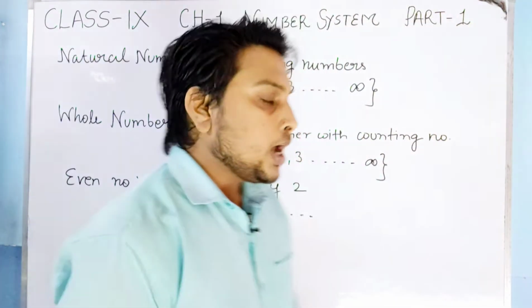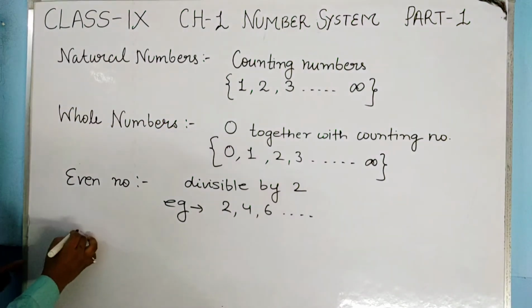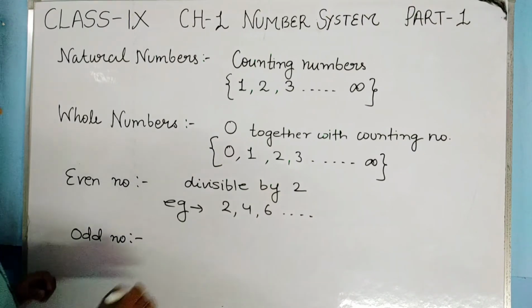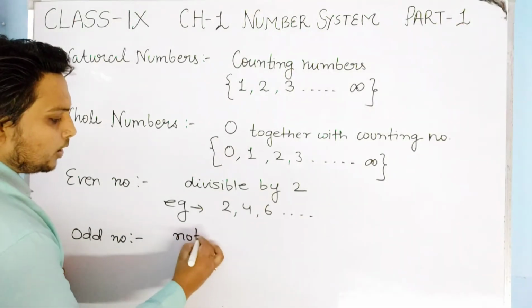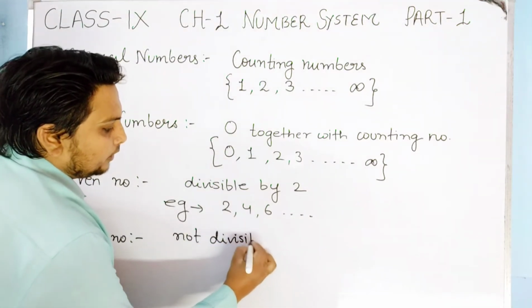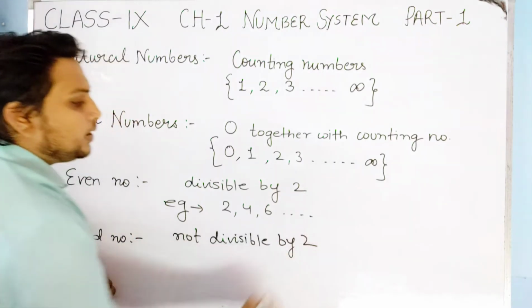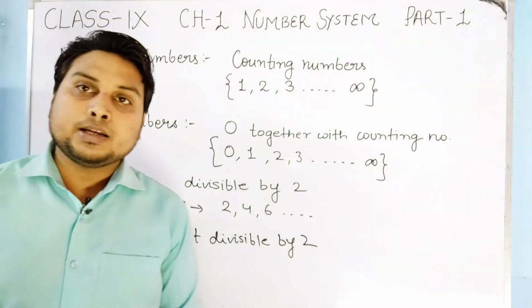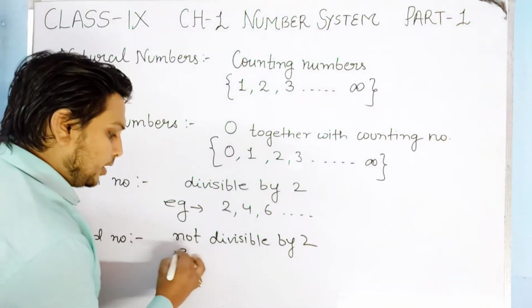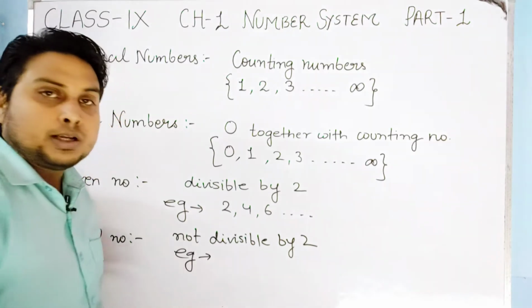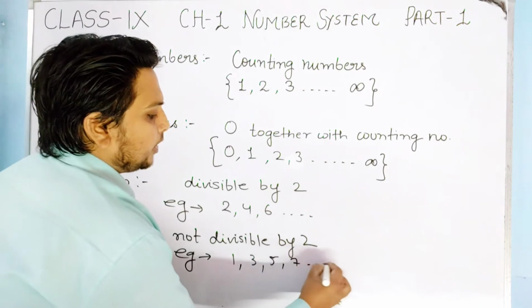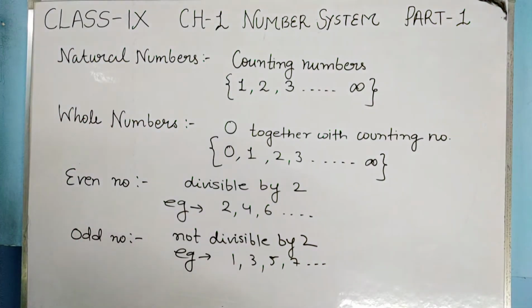After that we can see what odd numbers are. Odd numbers are the numbers which are not divisible by 2. It means whenever you divide any number by 2, and the remainder is 1, then that type of number is known as an odd number. For example, 1, 3, 5, 7 and so on. These are examples of odd numbers.